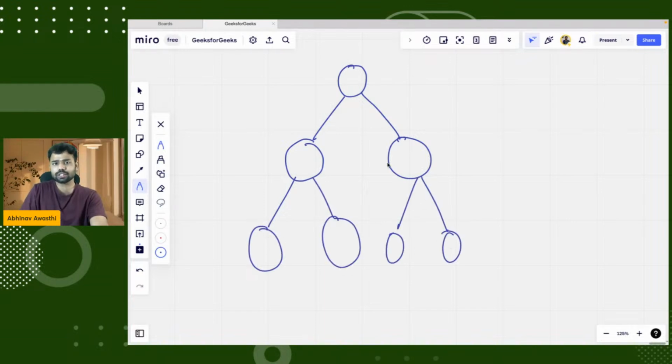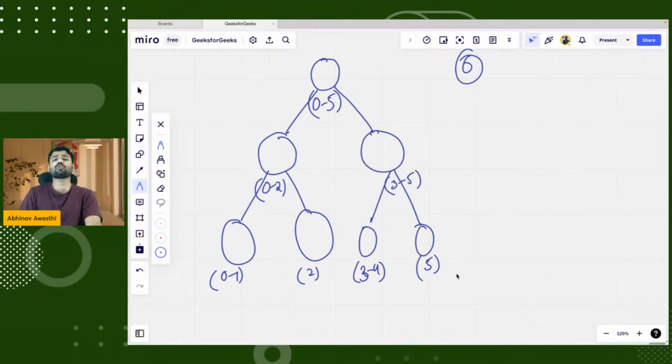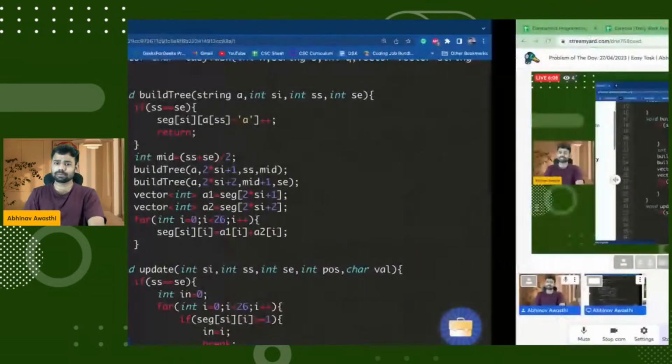Let's say that your string has a size of 6, so from index 0 to 5, it will be at the root. Now from 0 to 2, it will be here, and 3 to 5, it will be here. This is how your indexes are divided into segments, and then your queries are placed on those segments.